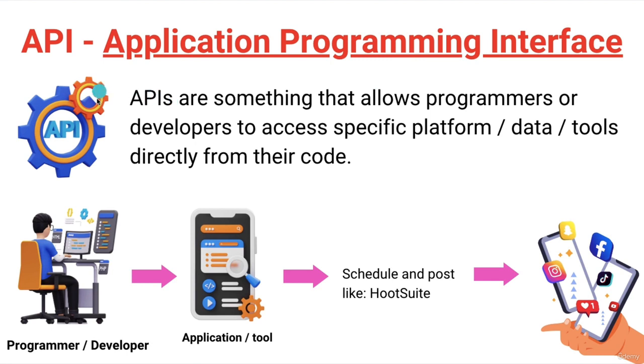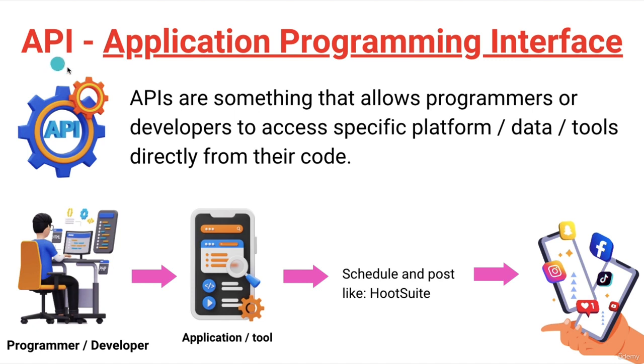So what is a very simple meaning of API? APIs are something that allow programmers or developers to access a specific platform, or let's say data, or some tools directly from their code. Now you may not understand this basic meaning for now, so that's why I created one very simple example for you.